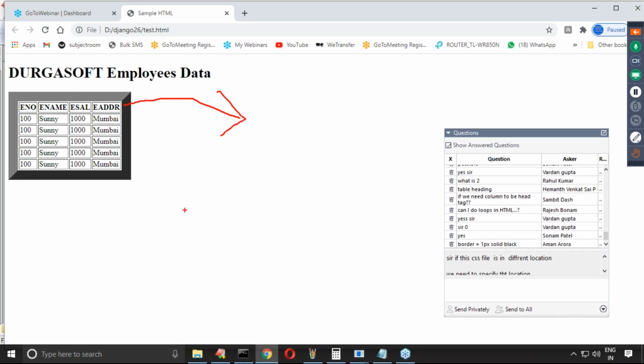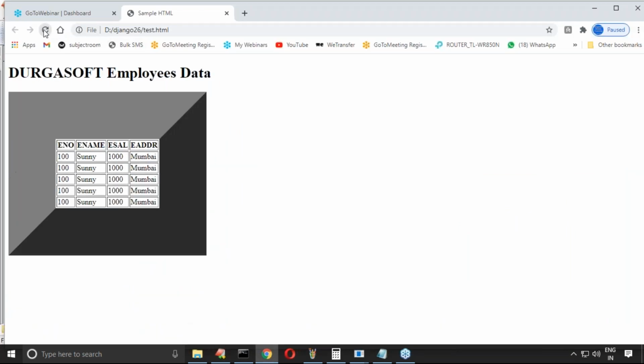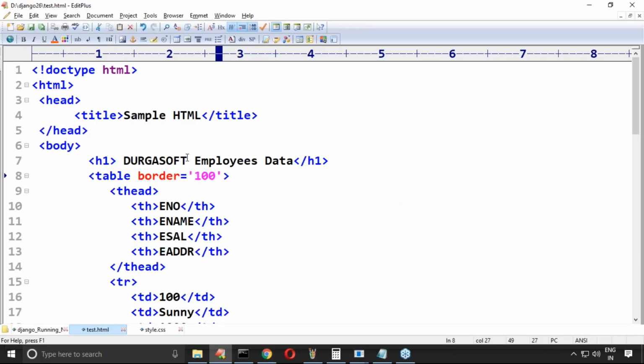How much border you require? Okay, how much border you require? 20 pixel. Sir, how much border do I require for my table? 100 pixel. Oh, a big one is going to come. Have you observed, right? The border is more than our data. That is one. What is the border? Don't worry about this one.